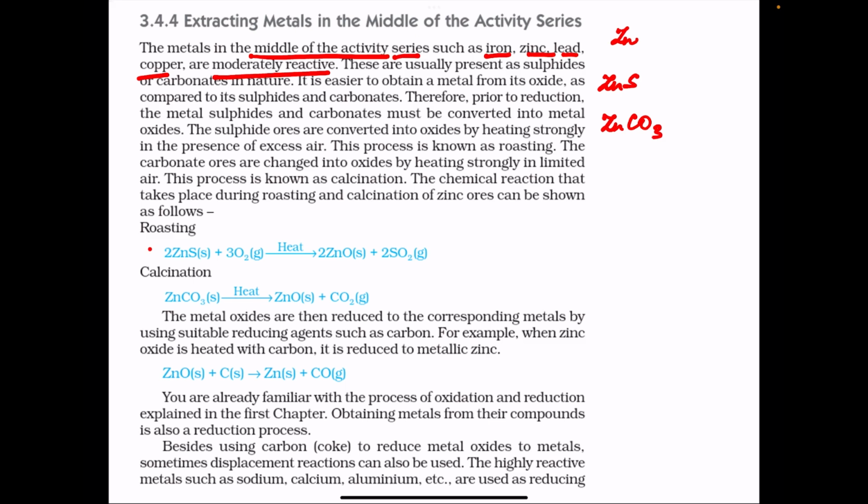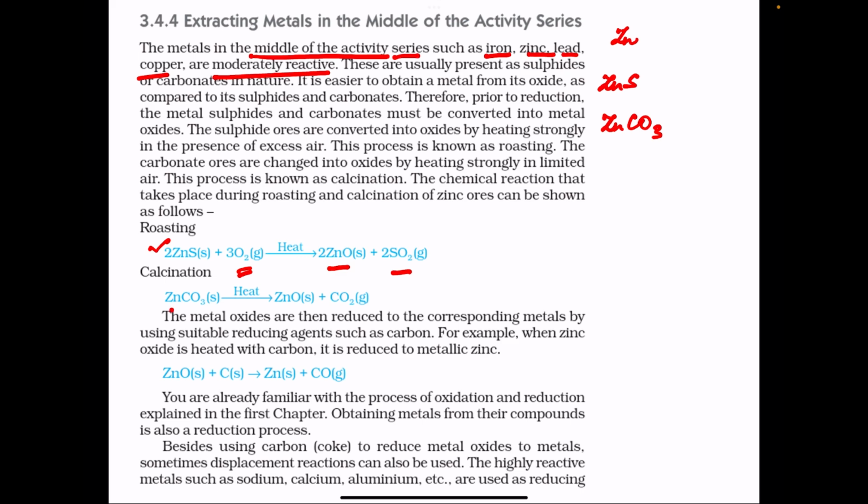It is easier to obtain the metal from its oxide. So, the sulfide of the metal and carbonate of the metal is converted into its oxide. To convert the sulfide ore into oxide, the sulfide ore is heated in the presence of excess air, so it gets converted into the oxide. For example, zinc sulfide, when heated in the presence of excess air, combines with oxygen of the air to form zinc oxide, and sulfur dioxide gas is given.